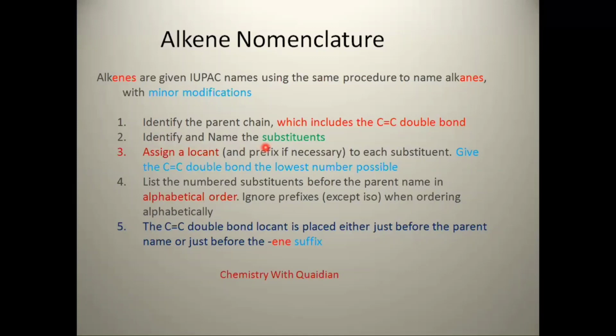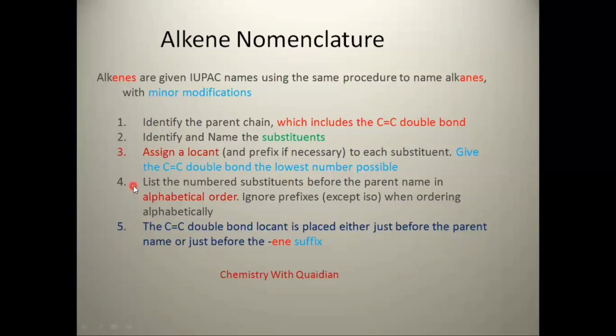Our third important point is to assign a locant and prefix if necessary to each substituent, that is, we should assign a number, a position, to the substituents. Then give the carbon-carbon double bond the lowest number possible.